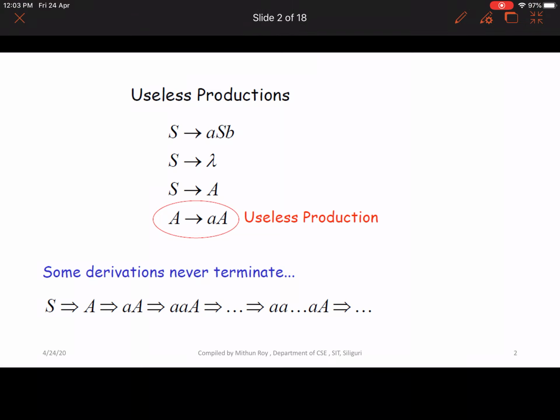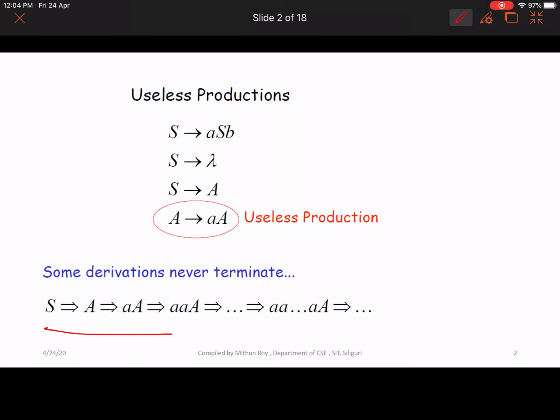Like this, if you start from capital S to capital A, and A is replaced by small a capital A, and A again is replaced by small a capital A, this kind of derivation never terminates. So we can say this kind of production is called useless. This is one kind.